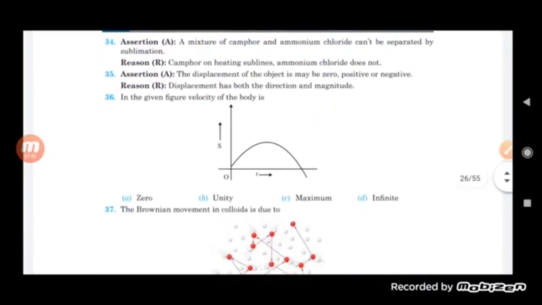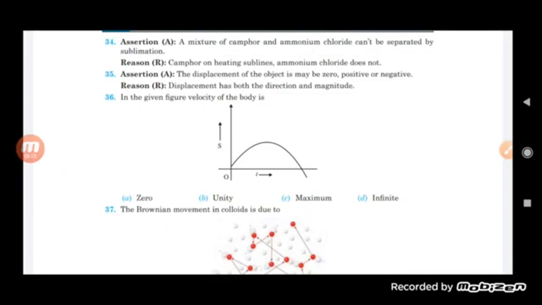Now, assertion: a mixture of camphor and ammonium chloride can't be separated by sublimation. Reason: camphor on heating sublimes, ammonium chloride does not. So a mixture of camphor and ammonium chloride cannot be separated by the process of sublimation. The reason is that when we heat camphor, it sublimes, and ammonium chloride does not.